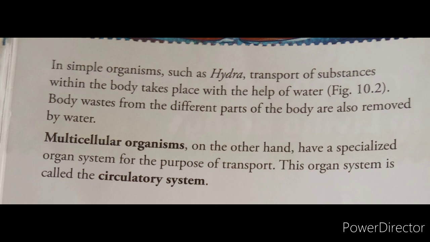Higher organisms like mammals and human beings have highly developed organ systems. They have specialized organ systems like a digestive system, a respiratory system and an excretory system. They have a separate system for transport. In human beings, the transport system is called the circulatory system. So higher organisms have a separate organ system for transportation; in human beings, that is the circulatory system.